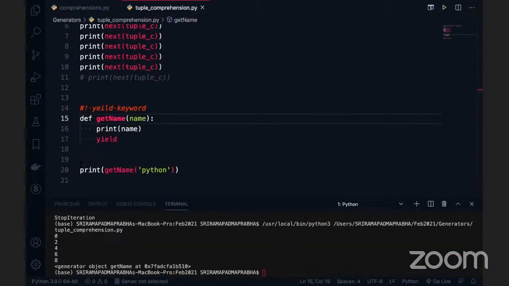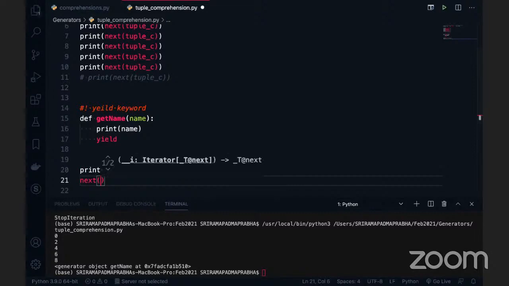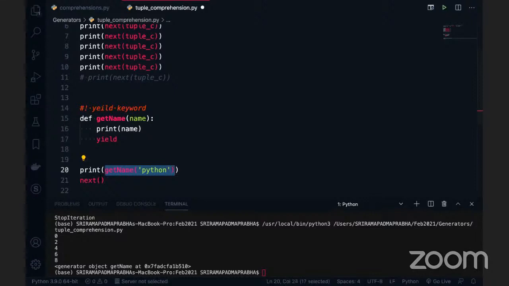I don't want the generator to be printed in my output. I want to use next. Can I use next here? Next of get_name, the same thing. You put the whole thing into the print statement, otherwise how can we see the output? I'm going to execute this code.